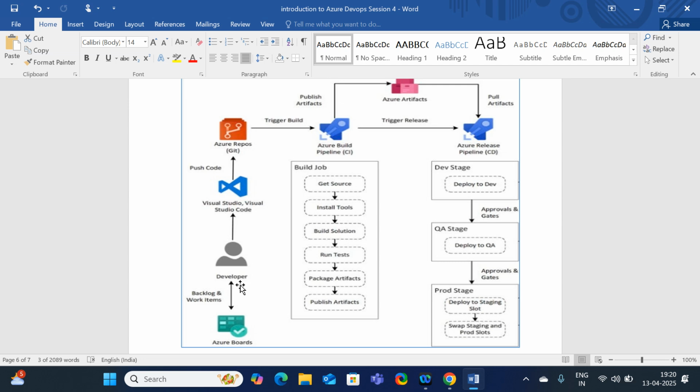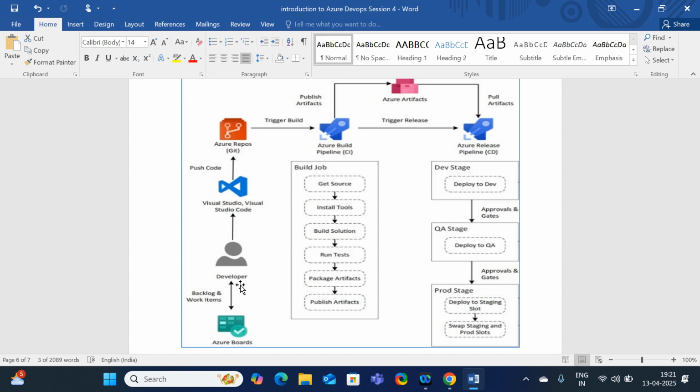It is not necessary to use Azure Repos in order to manage our source code. Generally, Azure Repos is called a source code management tool. There are a lot of source code management tools available in the market, like Git, TFS, and different types, but the majority of organizations use Git, Global Information Tracker, as a source code management tool.